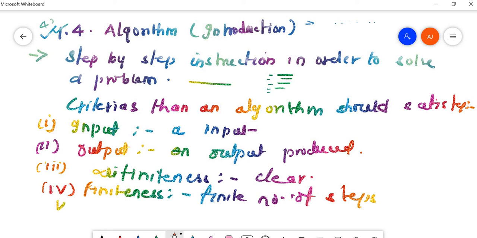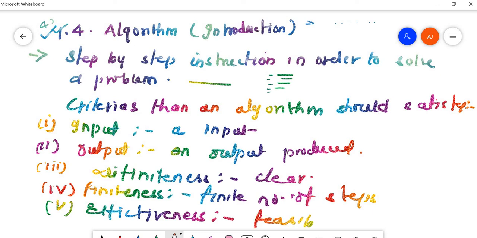Next is effectiveness. It should be feasible. So it should be effective or feasible. It can be carried out, like a person should be able to write the algorithm, it should be feasible. So these are some of the criteria that should be satisfied by an algorithm.